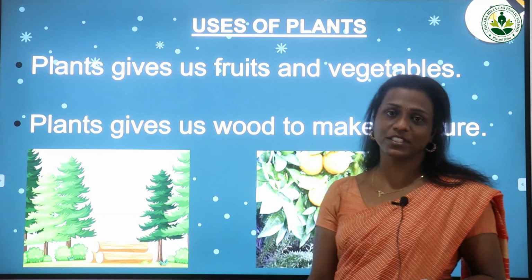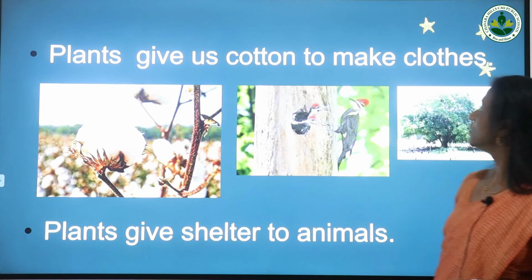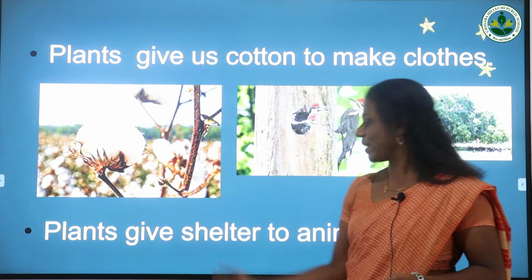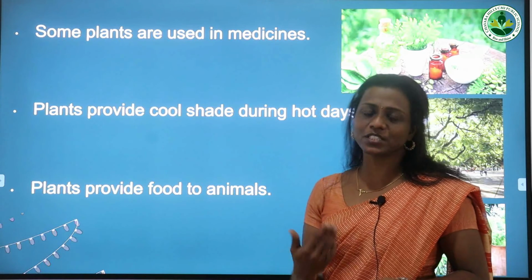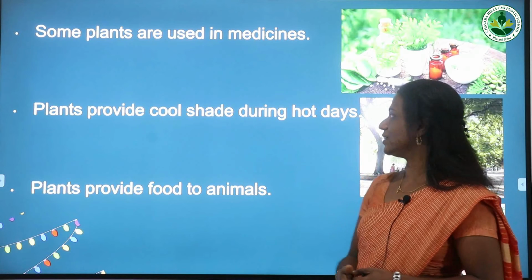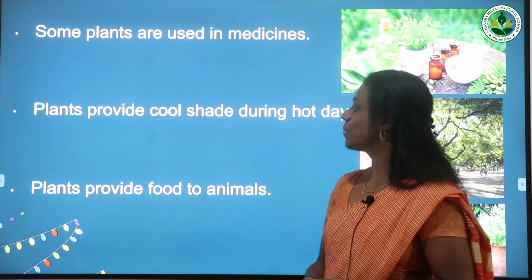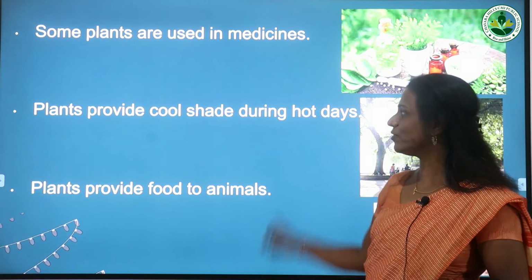Plants give us wood to make furniture. Plants give us cotton to make clothes. Plants give shelter to animals. Some plants are used in medicines also. Plants provide cool shade during hot days. Plants provide food to animals. These are the important uses of plants.